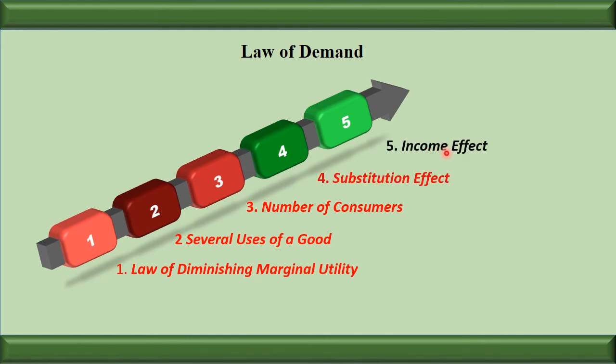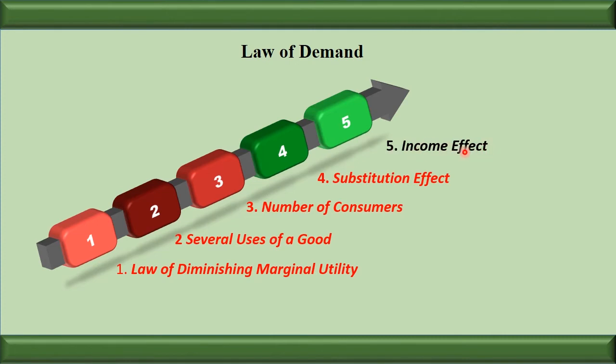Next is income effect. Here the income doesn't mean that the salary of the people or the profit of the business is increasing. Here the income means change in saving. Try to understand it with the example of sugar. Suppose the price of the sugar decreases, and suppose a consumer is consuming 5 kg of sugar and the price of the sugar is say 20 rupees. So the total money which he is spending is 100 rupees.